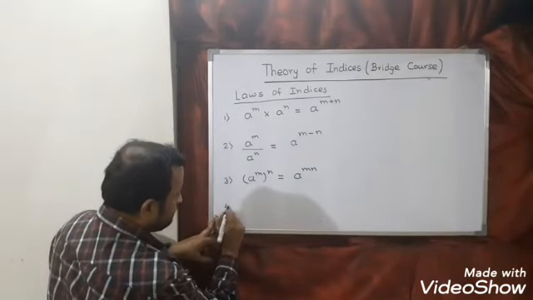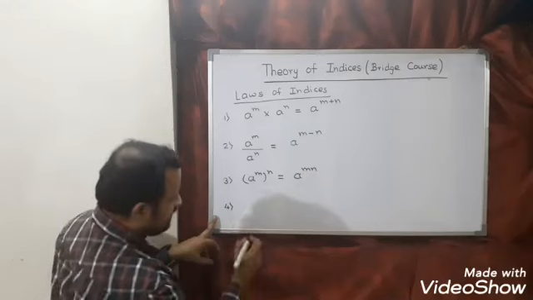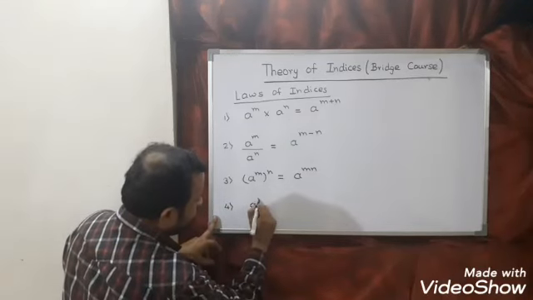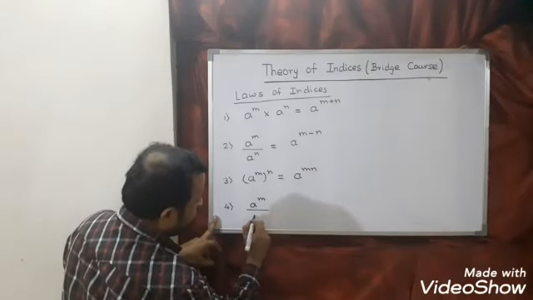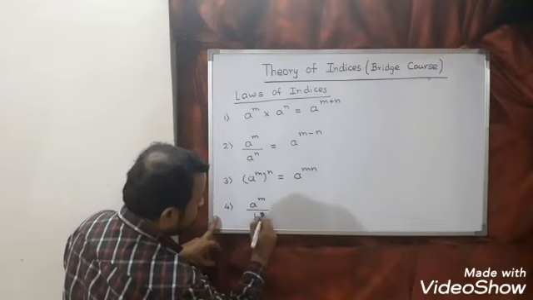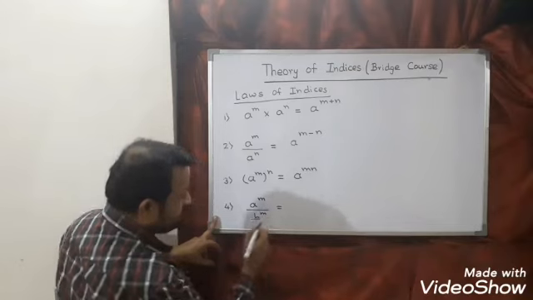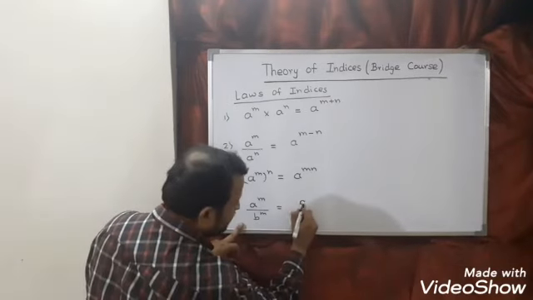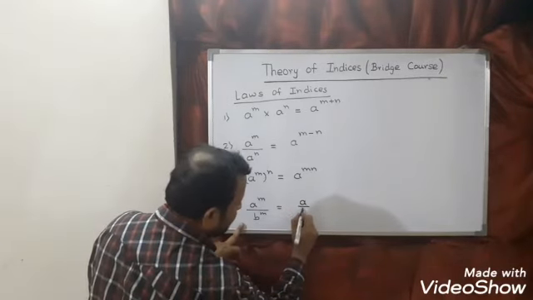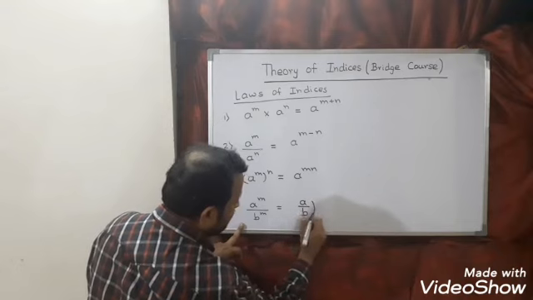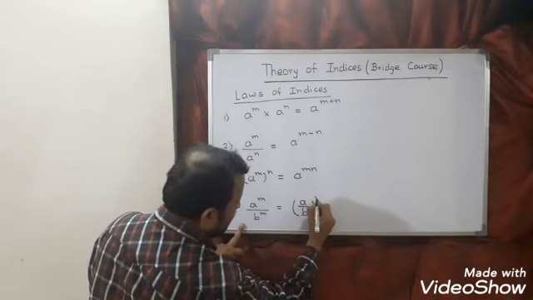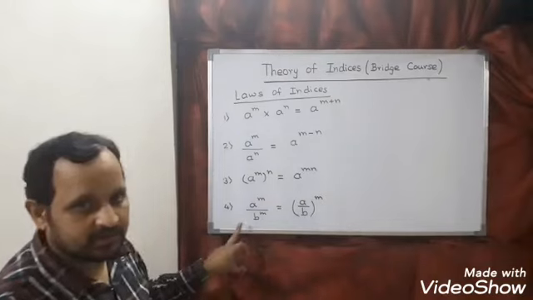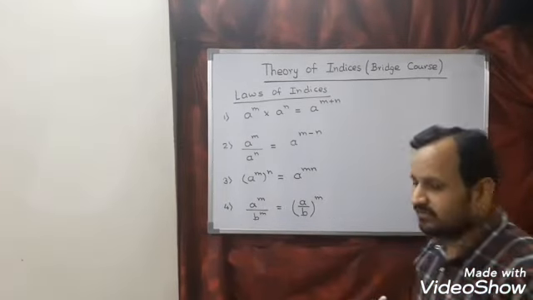Fourth law, a power m divided by b power m we can write as, you can see here power is same. If power is same, we can write this as a by b whole power m. So these are four laws.